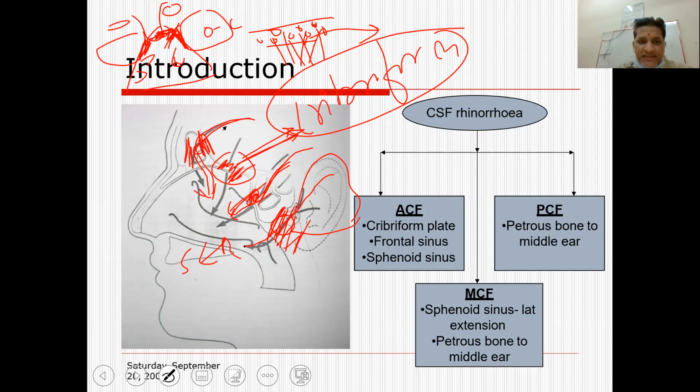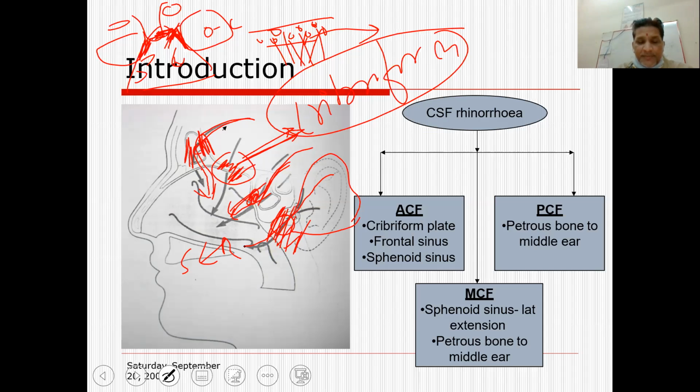So CSF leak can occur from a variety of locations, and the most common are through the frontal sinus and through the cribriform plate, a very weak and thin plate of bone.